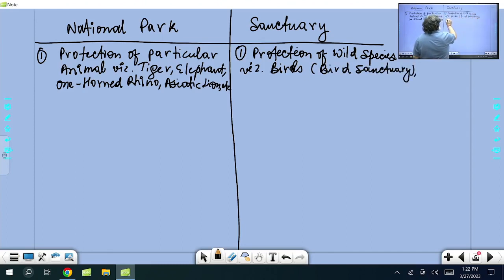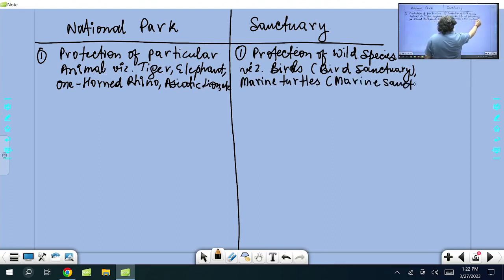Then sometimes marine turtles, like the olive ridley turtle, so we have a marine sanctuary. For wildlife, for wild animals, we have a wildlife sanctuary.